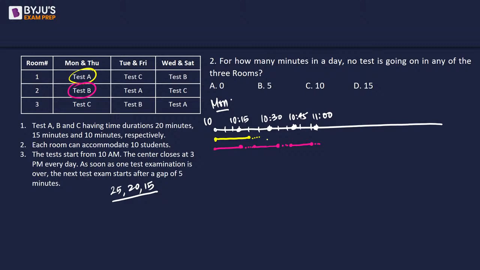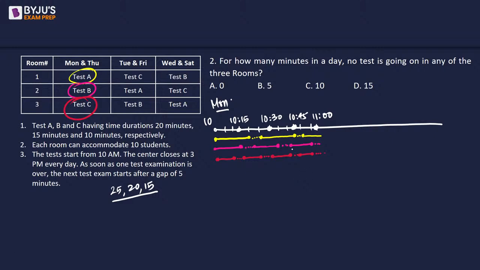Let's talk about test A. It starts at 10:25 and then it will go on for another 20 minutes, 5, 10, 15, 20. Again a gap of 5 minutes and it will continue from here. Okay, now let's talk about test number C. So test number C starts at 10. It will go until 10 and there is a gap of 5 minutes. Again for next 10 minutes, gap of 5 minutes. Again 10 minutes, gap of 5 minutes. Again 10 minutes, gap of 5 minutes.